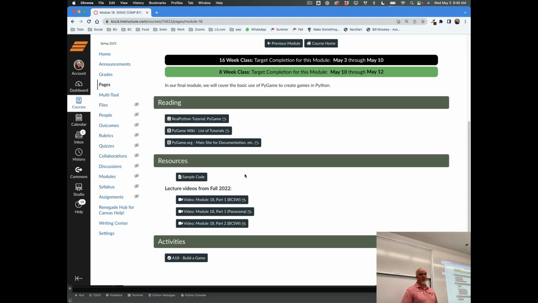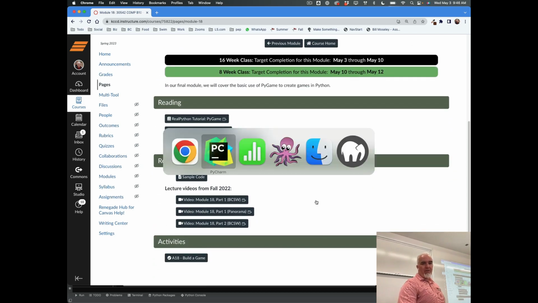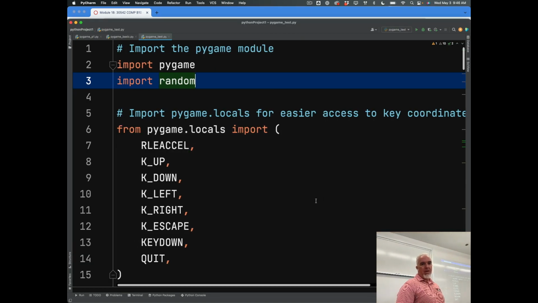It's not a terribly difficult assignment, although what you'll see here is that the code itself will be a little bit intimidating, especially for those of you that struggle with some of the concepts in object-oriented programming, because Pygame is strictly object-oriented. So we will be getting into some classes and objects and things like that. So let's get into the code and take a look here.